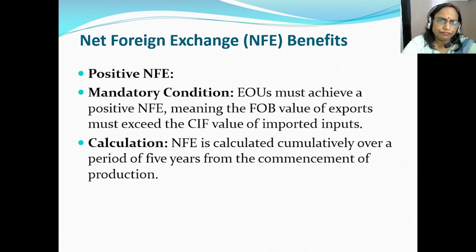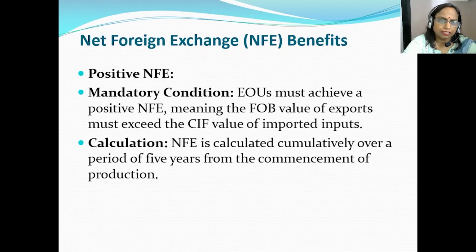Then another benefit enjoyed is called the net foreign exchange benefit. Under this, the EOUs must achieve a positive net foreign exchange, meaning the FOB value of exports must exceed the CIF value of imported inputs.